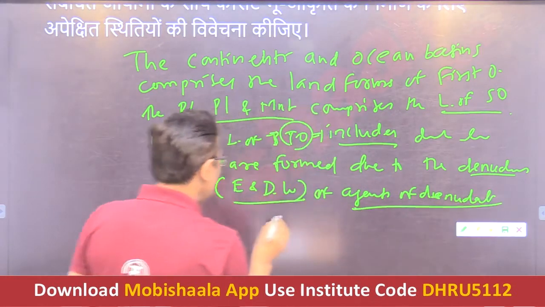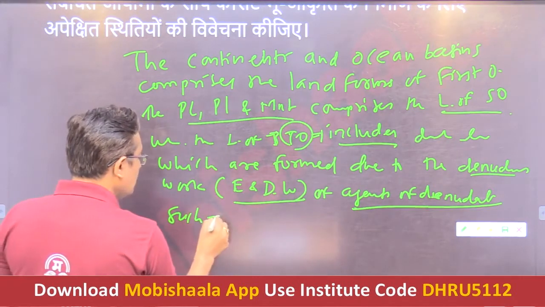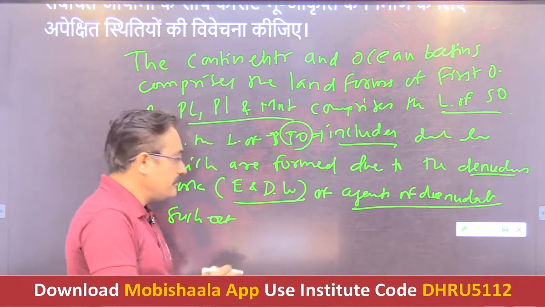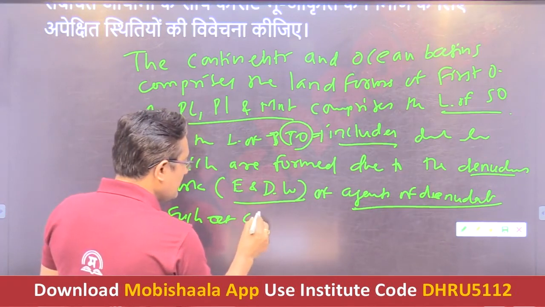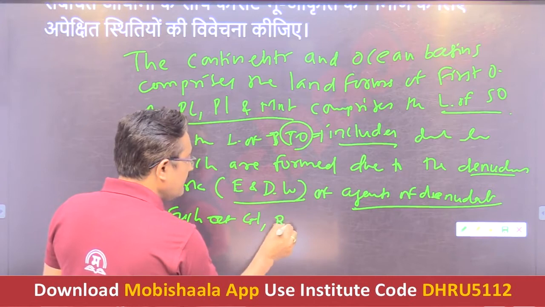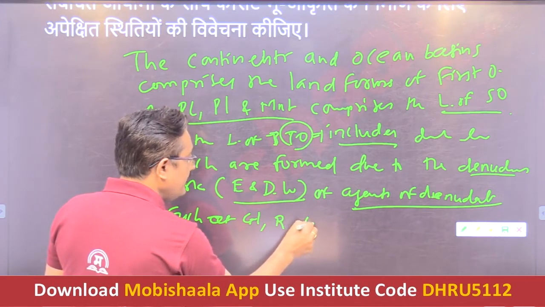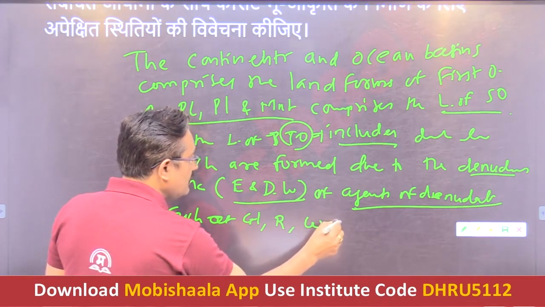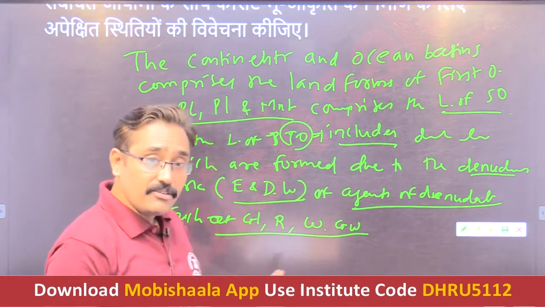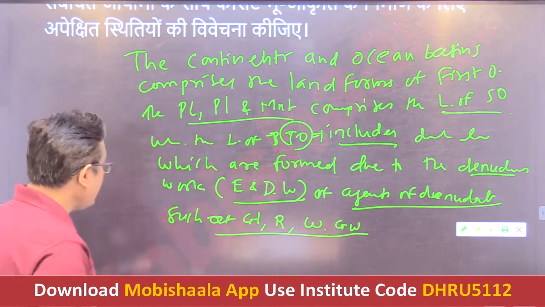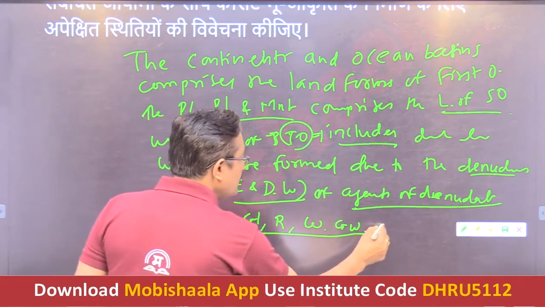What are the agents of denudation? For example, the glaciers, the rivers, the wind, and of course the groundwater, etc.